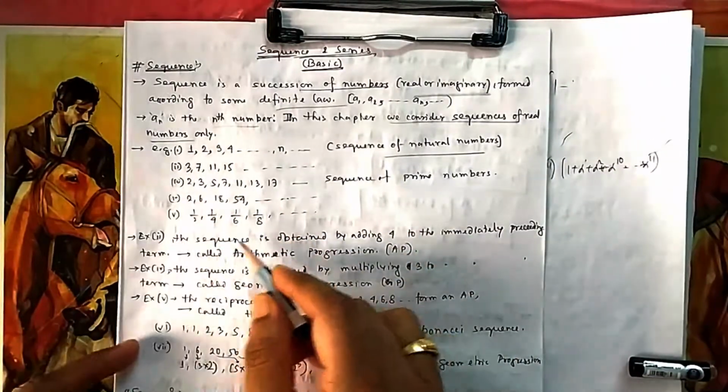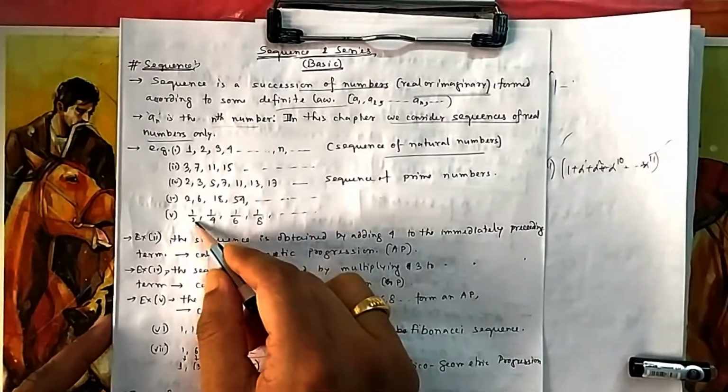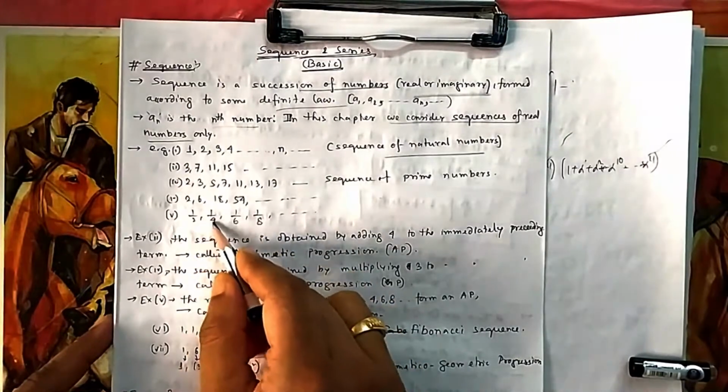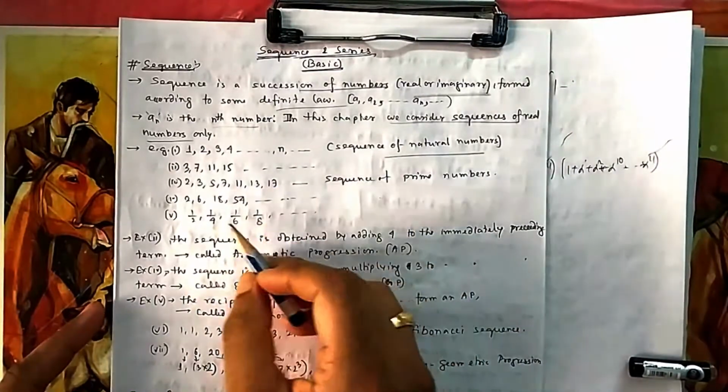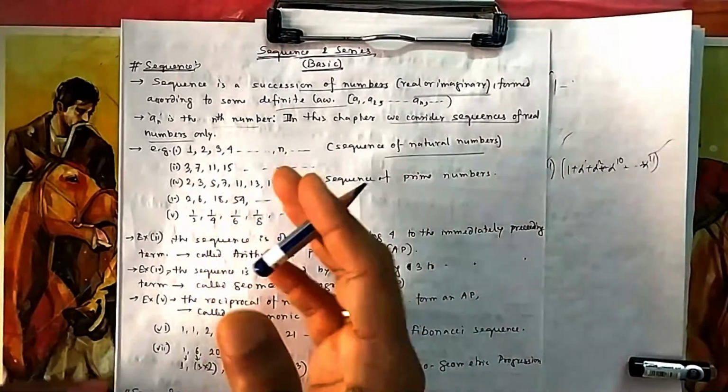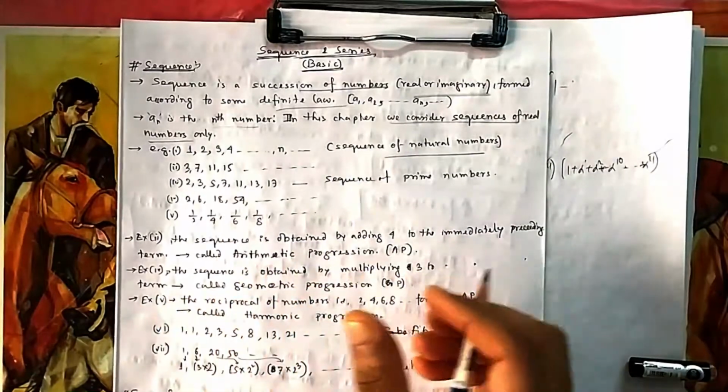If you see this one, if you reverse it, then it comes in a particular order. The denominators are 2, plus 2, plus 2, plus 2. That means if you reverse it, the difference becomes only 2. So every time you are adding 2.